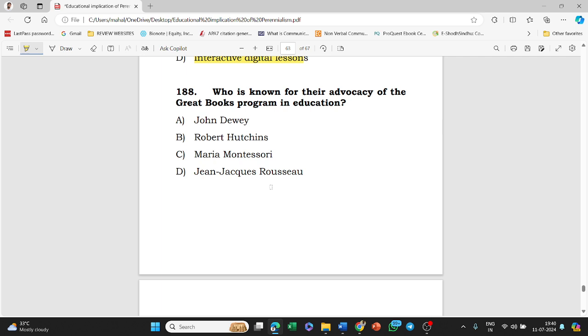Who is known for their advocacy of the Great Books program in education? Dewey, Hutchins, Montessori, Rousseau. Option B, that is Hutchins, is the answer to this question.